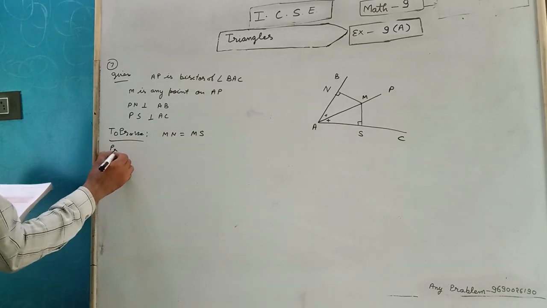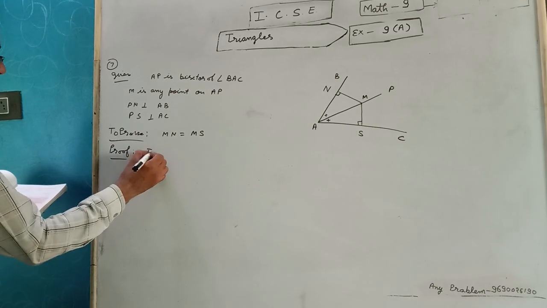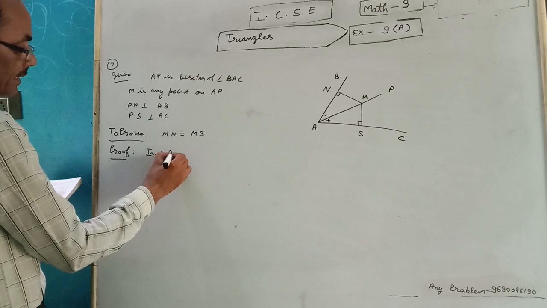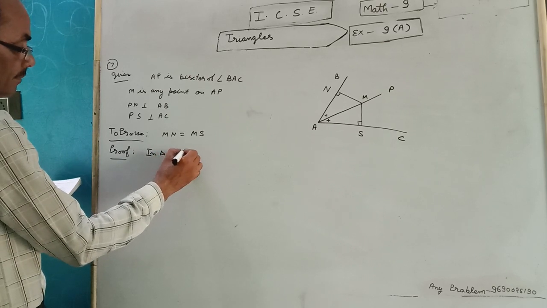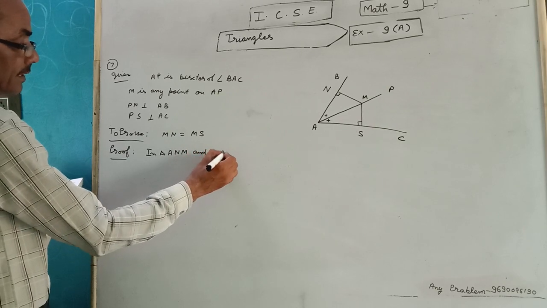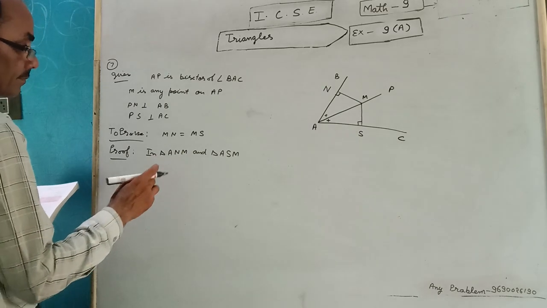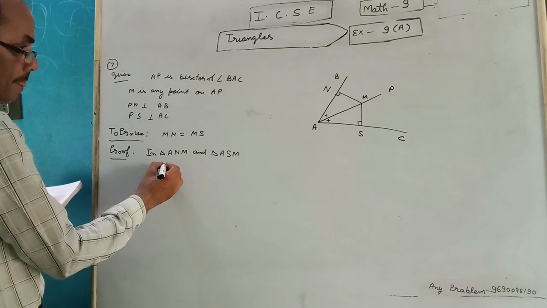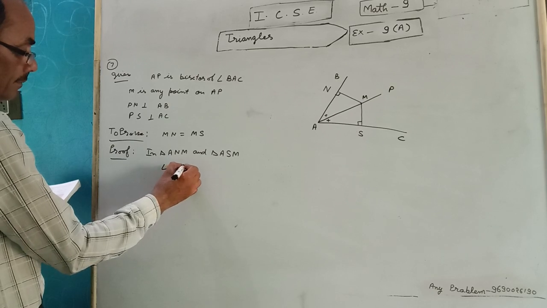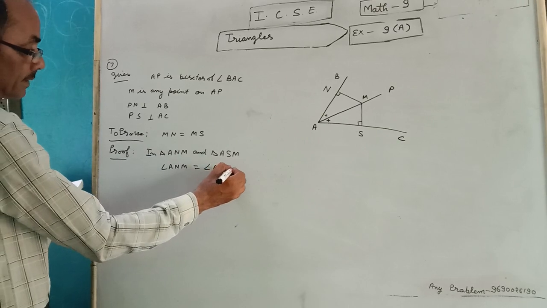Proof is in triangle ANM and triangle ASM. Angle ANM equal angle ASM.